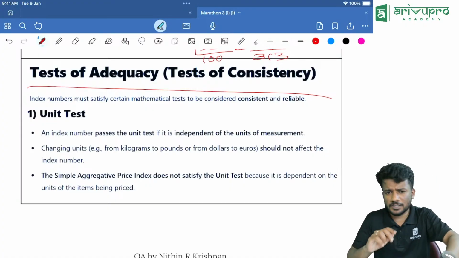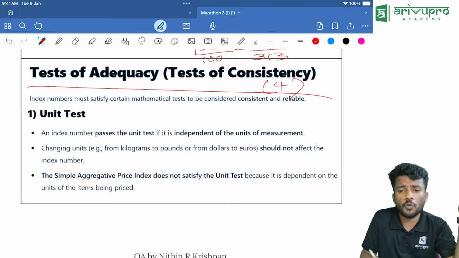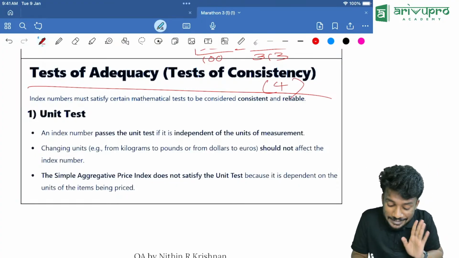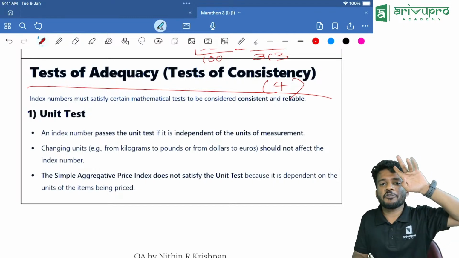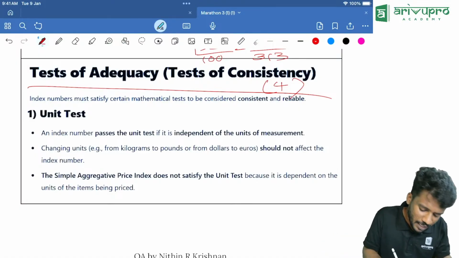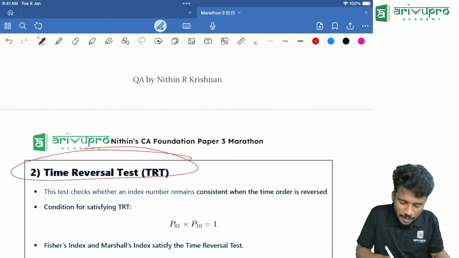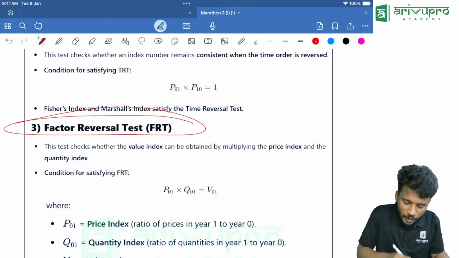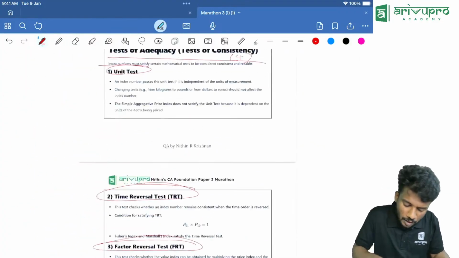Now the first test, mainly there are 4 tests, people. This is a previous year question. How many tests of adequacy or tests of consistency are there? Answer is 4. Yes, that's how they ask the question. Then first one, unit test. Then second one, time reversal test. Third one, factor reversal test. And finally, circular test.